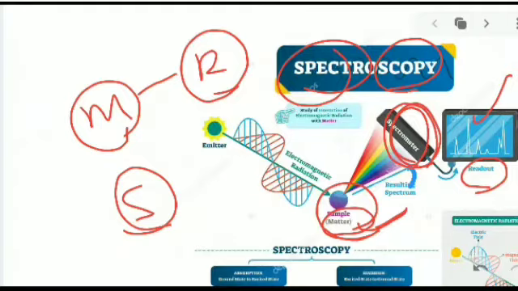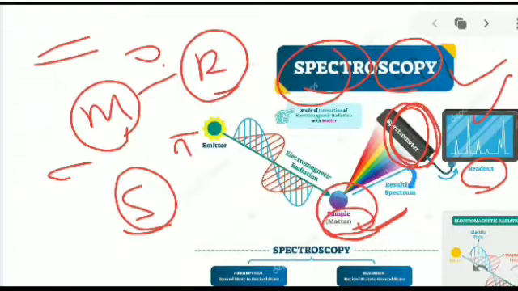For any compound, we can learn how a double bond forms, how rotations take place in organic molecules, and how many sigma bonds or pi bonds are formed. We can't see these directly, but we can see them with the help of spectroscopy. This is a very important thing, guys, for examinations and also in the research field, to detect compounds affected by incident light.